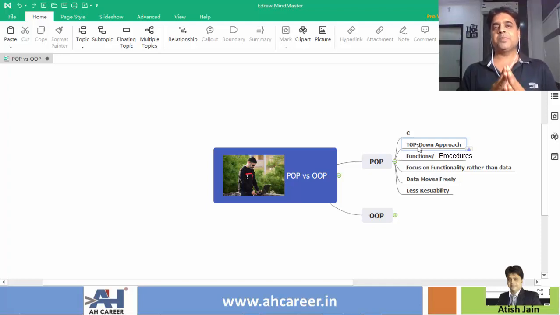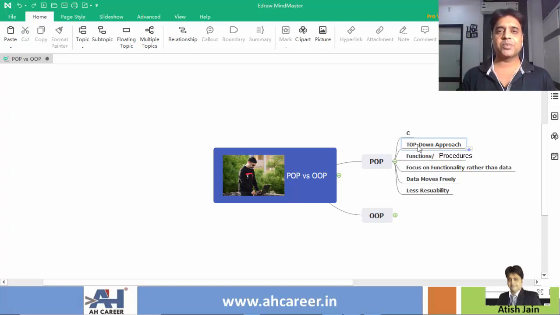The second point is in the procedure-oriented programming approach, the more emphasis, the more focus is given on functions rather than data. Means a procedure-oriented programming language comprises a number of functions. Preference is given to functions rather than data, which means data is given very less priority.